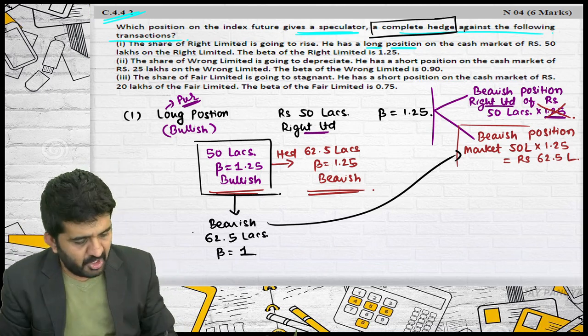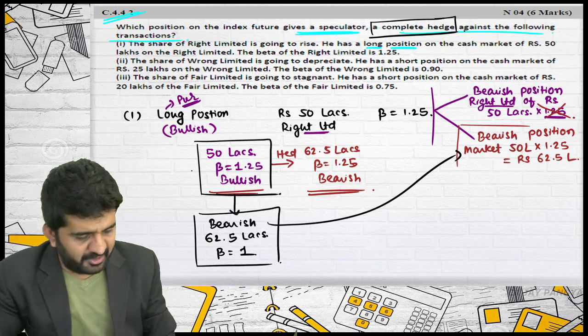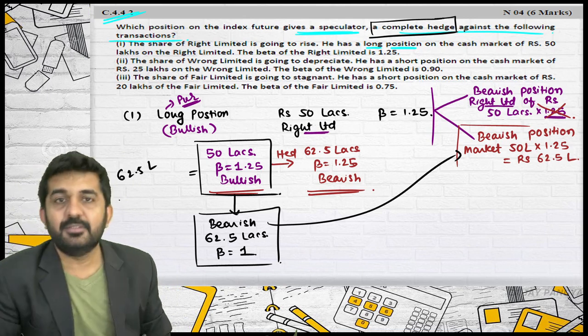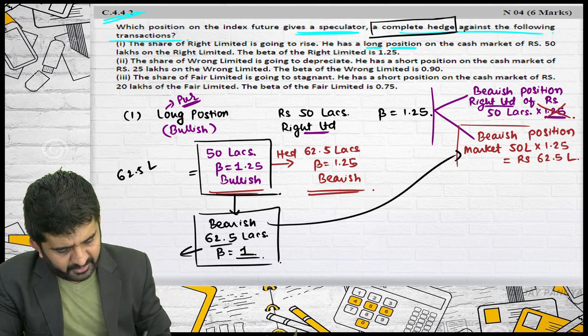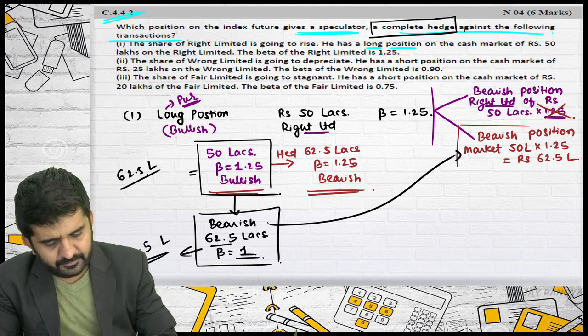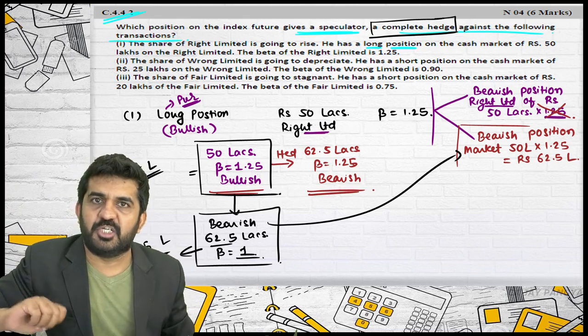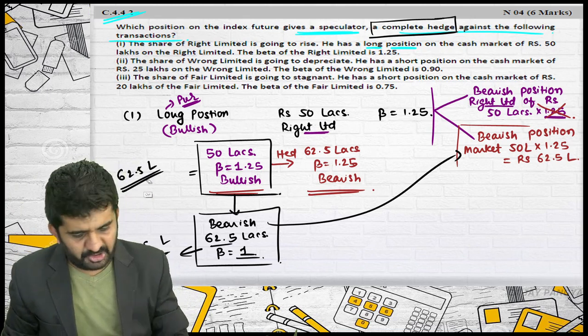If you equalize this, what is the total risk? 50 into 1.25, 62.5 lakhs. What is the total risk in this? 62.5 into 1, that is 62.5 lakhs. The exposure is the same. Bullish and bearish exposure is the same, so I will be having a complete hedge.